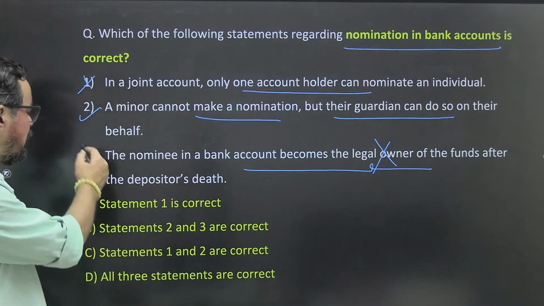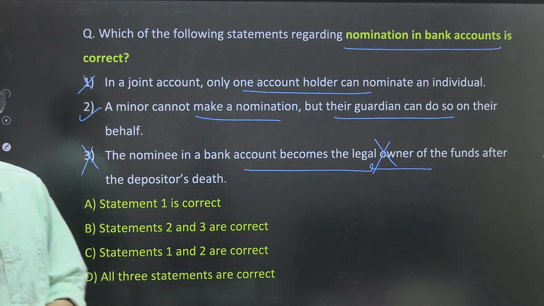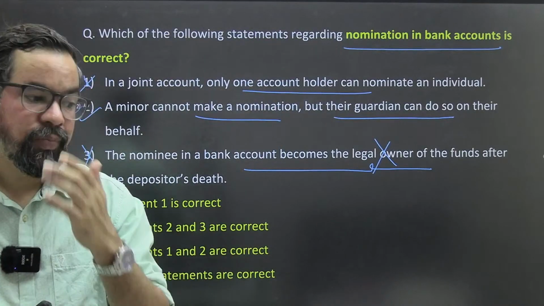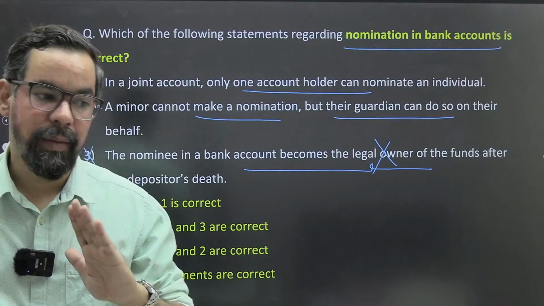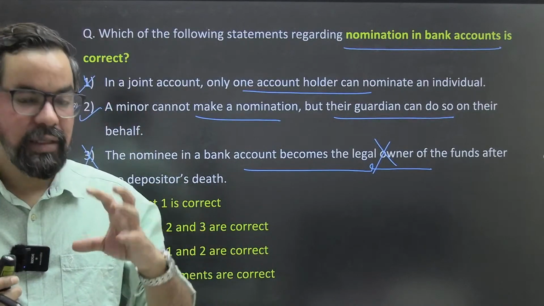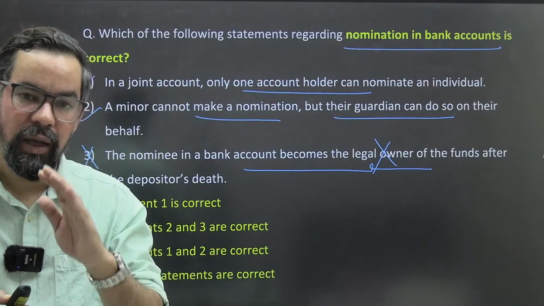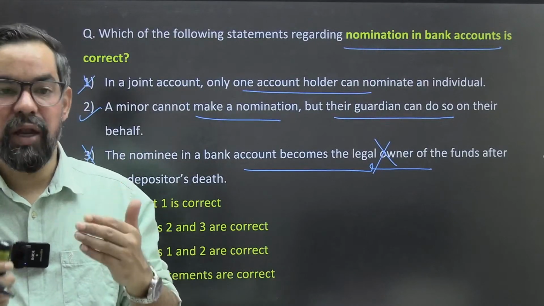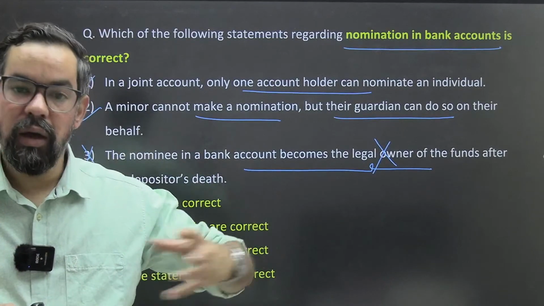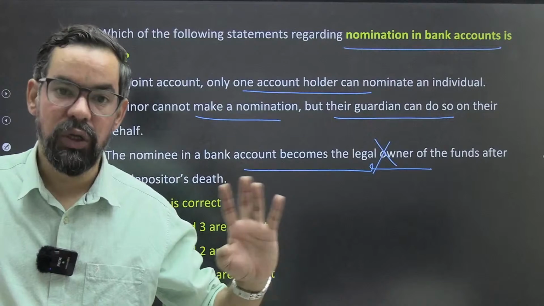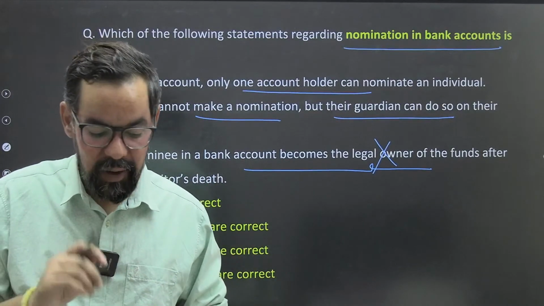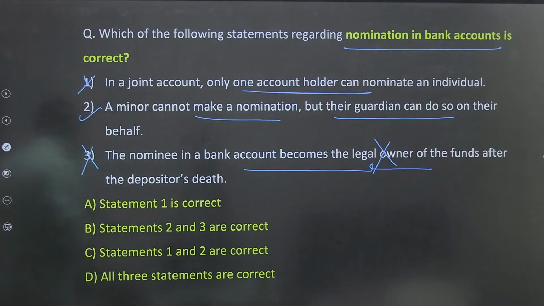Why is this wrong? ठीक है, जैसे there is a person जिसका एक nominee है, A who appointed B as a nominee, ठीक है। So कुछ समय के बाद अगर A का डेथ हो जाता है, let's say there are 50,000 in that particular bank account, so B will be benefited with that 50,000, ठीक है। He will not get access to continue with that particular account and all, ठीक है। So वो उस account का owner नहीं बन रहा होता है, बल्कि he is just getting that particular amount itself, right?